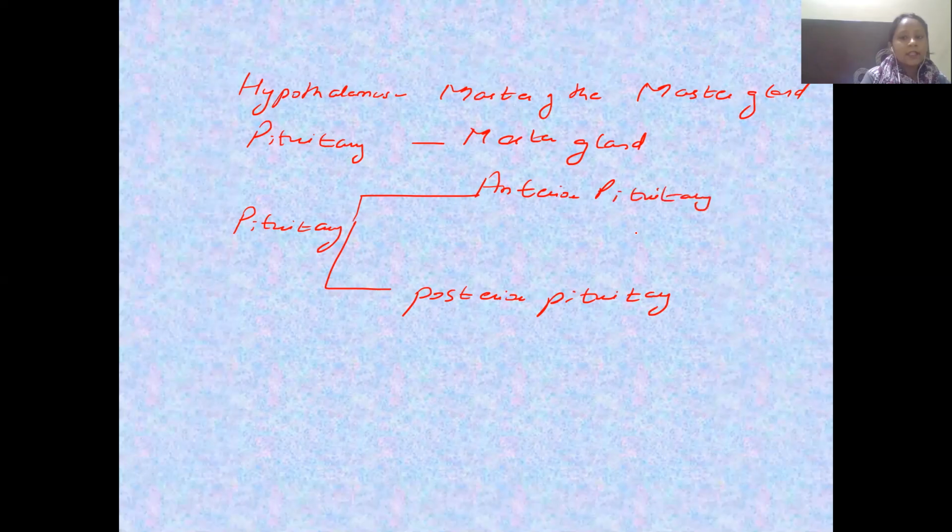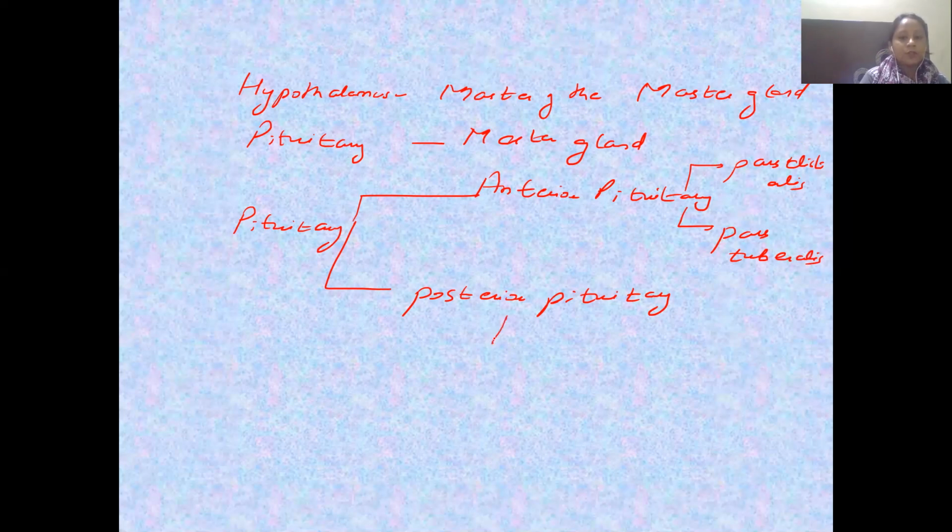Now, anterior pituitary also has two regions in it: pars distalis and pars tuberalis. These are the two regions which mix together and form our anterior pituitary.